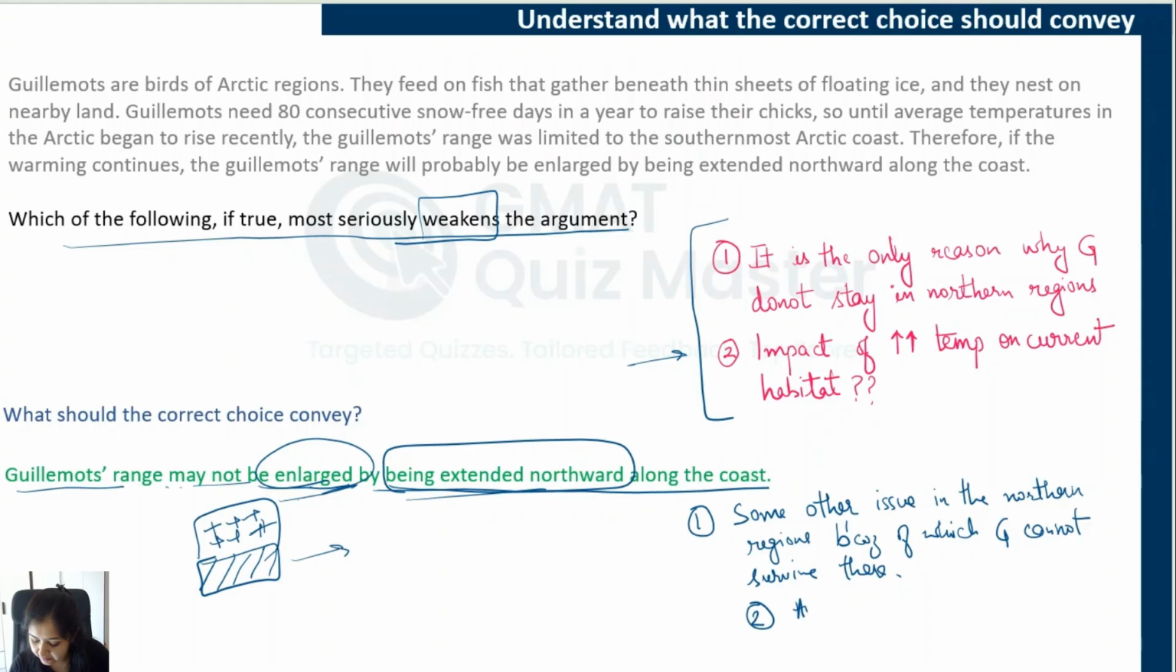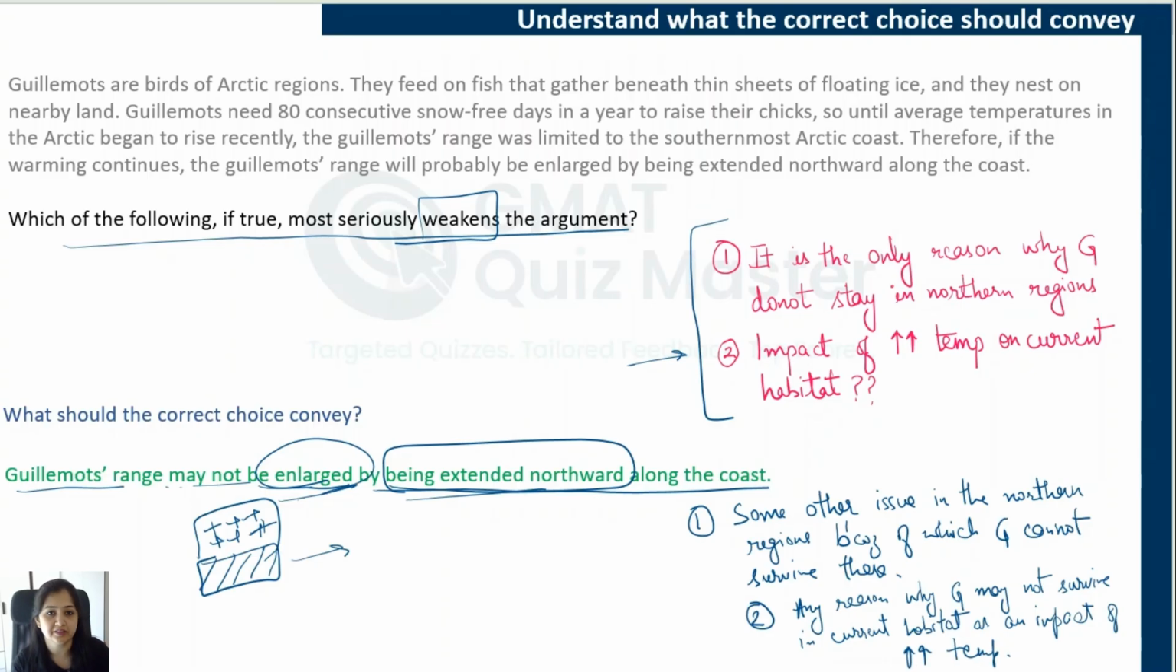So any reason why guillemots may not survive in the current habitat, as in the impact of increasing temperature. So these are two logics based on which the correct answer choice can be there. There can be other scenarios as well, but ultimately they will convey that this range may not get enlarged by being extended northward along the coast.